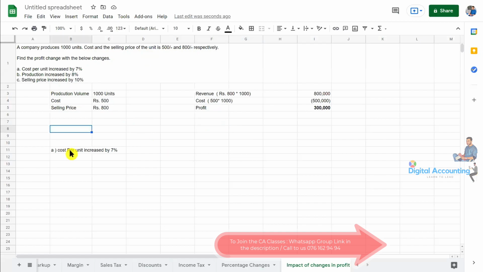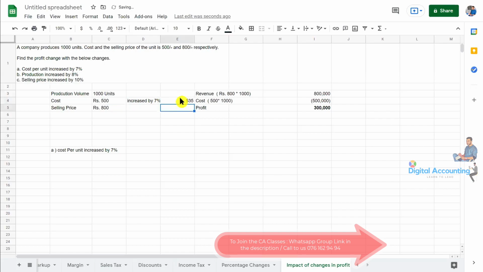Okay, right. Now what they are asking is cost per unit increased by 7%. If cost per unit increased by 7%, tell me quickly how much it will be. If your original cost is 500, then the increase is 7%. How can we calculate the 7%? What percentage will it become? If the original is 500, after a 7% change, what should we multiply by? What should be the amount of the percentage change? 107, 107%, right? So 107% means 1.07. We need to multiply by 1.07.